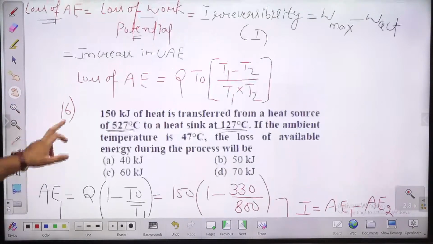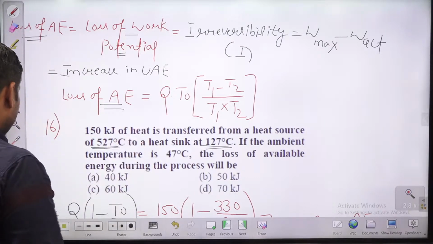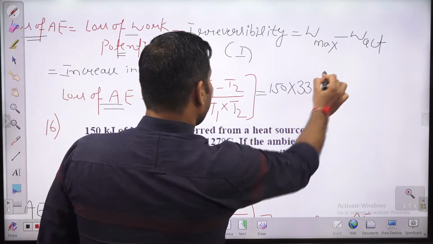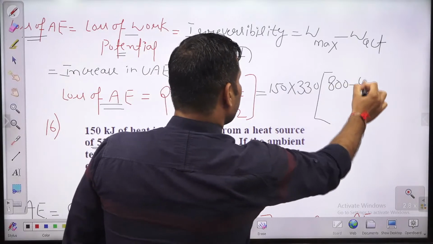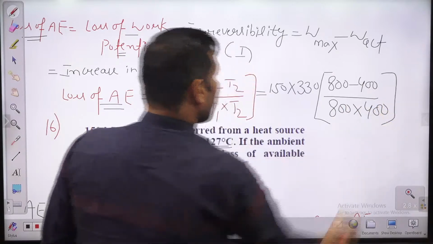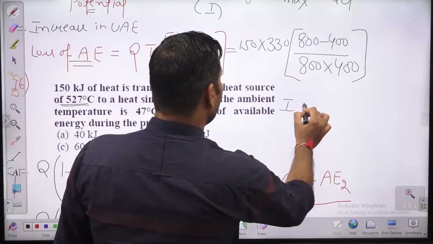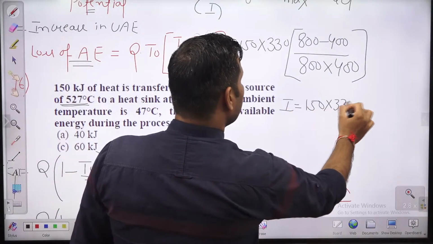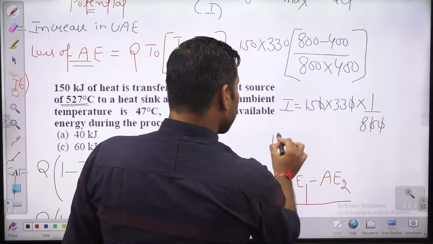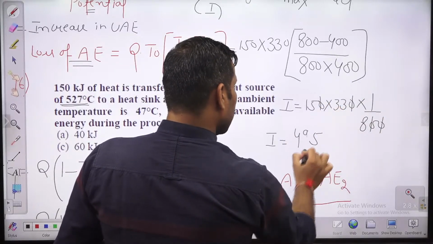So you can follow this conventional approach. Otherwise, if you are able to remember this formula, then directly you can find out the loss of available energy when you are decreasing the temperature of heat addition. So this is 150 into 330 into (800 minus 400) divided by 800 into 400. ओके, तो इसको भी सोल्व करके आप डायरेक्टली निकाल सकते हो. तो इरिवर्सिबिलिटी विल कम आउट 150 into 330 into 1 by 800, ये कट जाएगा.